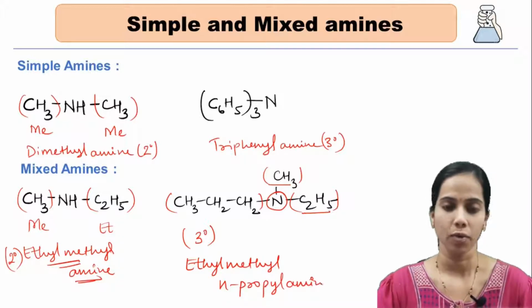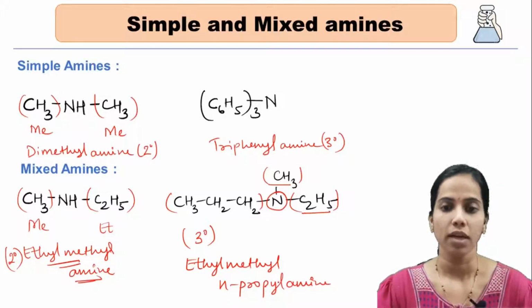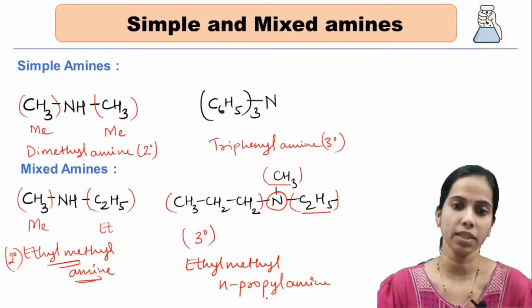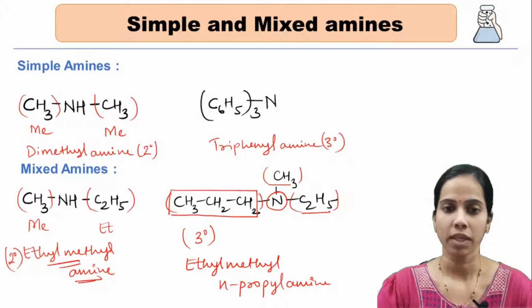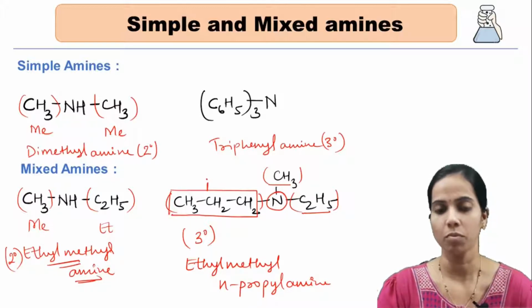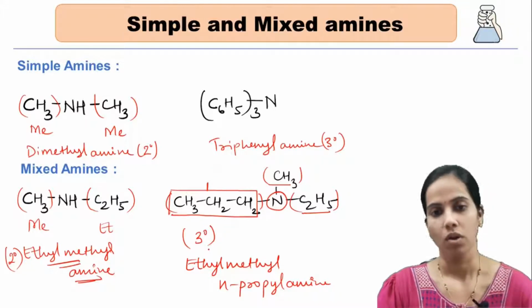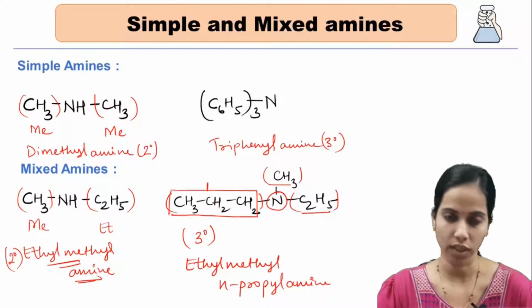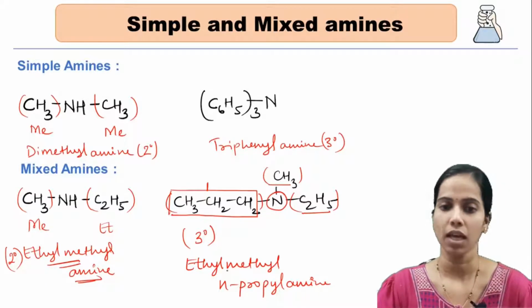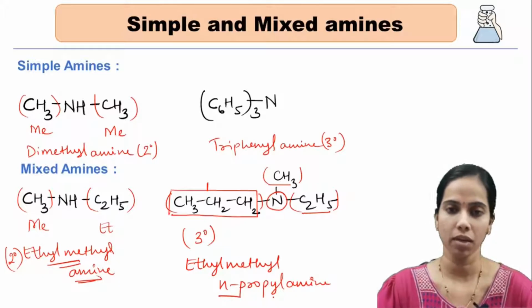This is the IUPAC naming. N-propyl is mentioned because the chain is linear. If a methyl group were attached at the second position it would be iso, and if two methyl groups were attached at the second position it would be neo. But that is not the case here, so it is simply an N-propyl group.